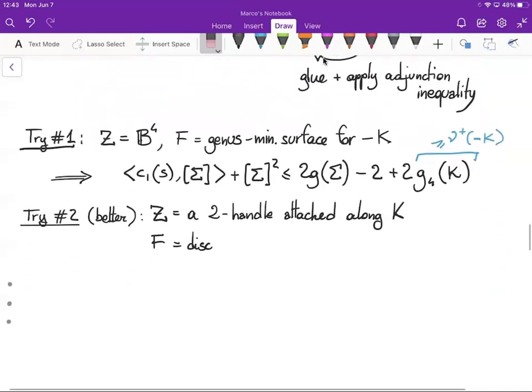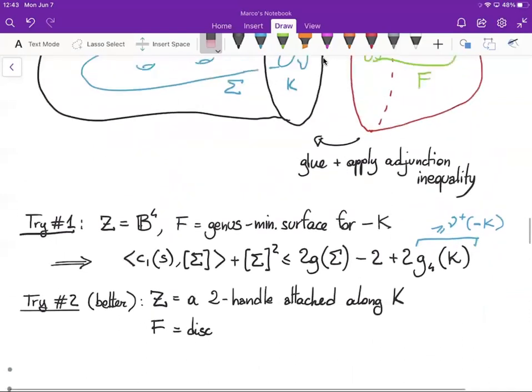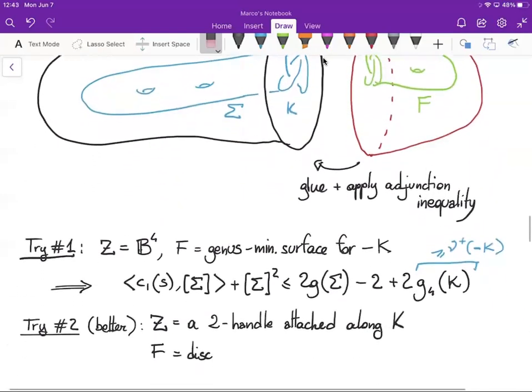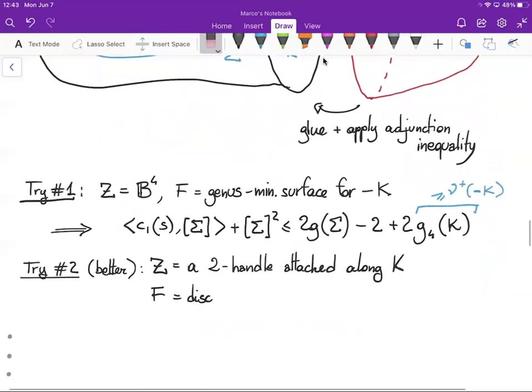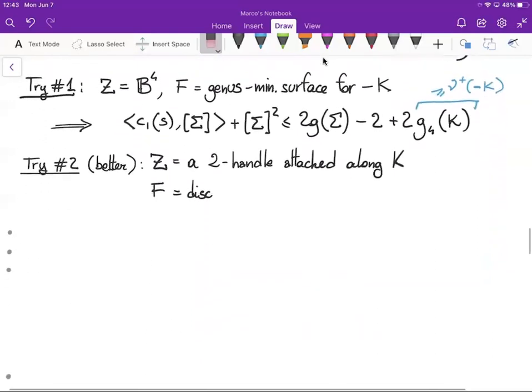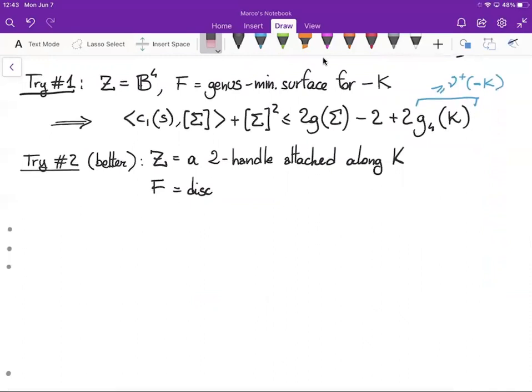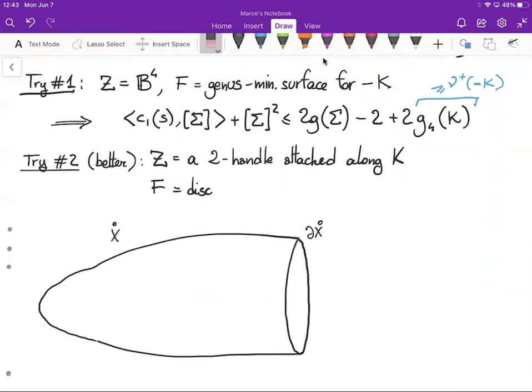The problem that may arise from this choice is that the four-manifold resulting from the gluing may not have non-vanishing Ozsváth-Szabó invariant, so we have to check that. So we start from X circle, with boundary of X circle, which is also S3.